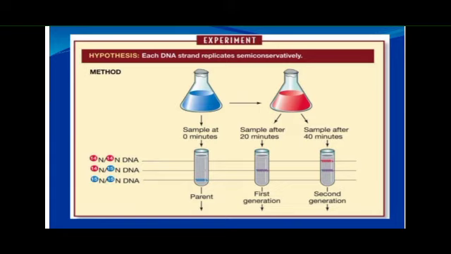And in the second generation, you can see that 3/4 of the strands are light chains, and the remaining 1/4 is hybrid chains. So this is nothing but the semi-conservative mode of DNA replication proved by Meselson and Stahl in the year 1958.